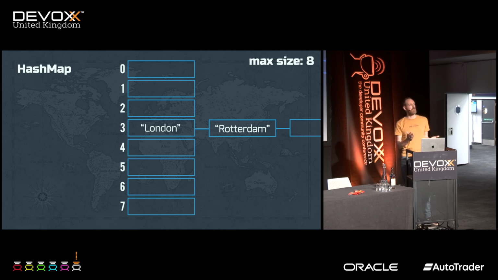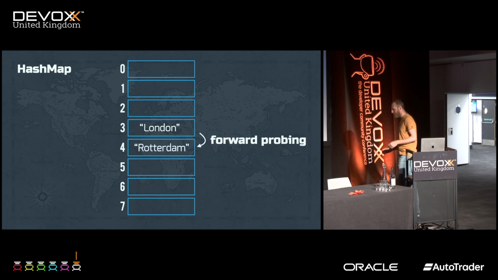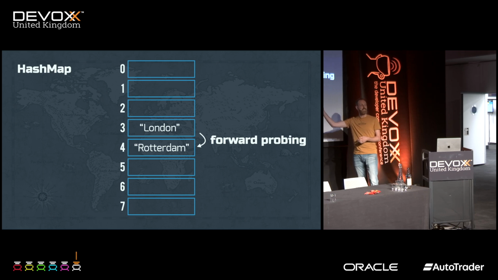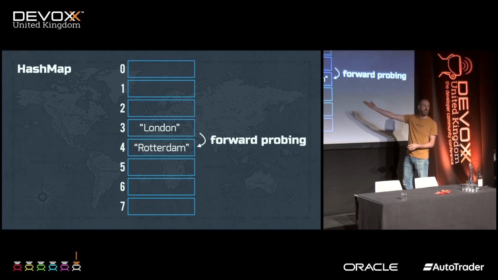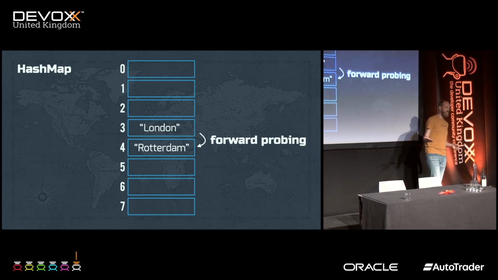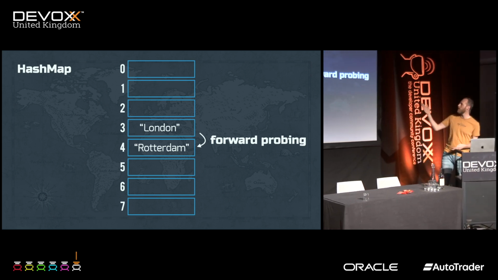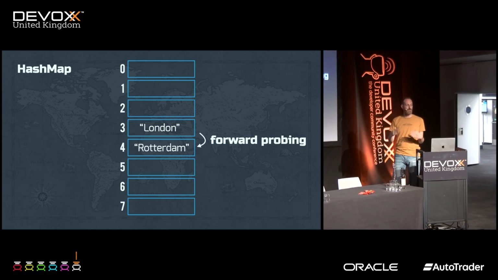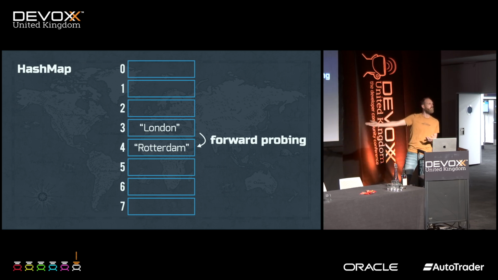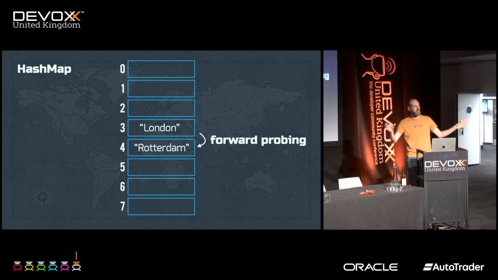So I asked ChatGPT, how do I make this better? Or how can I make this faster? And GPT told me, have you looked at forward probing? I had never heard about forward probing. Basically, it means if you get 3 and the thing in 3 is not what we're looking for, just put it in the next one. And the next time you have London, well, London is there in 3. Next time you have Rotterdam, you look at London, no, it's not there. Just look at the next free one. So much simpler. And it's actually way faster than building an entire tree with data structures, etc.